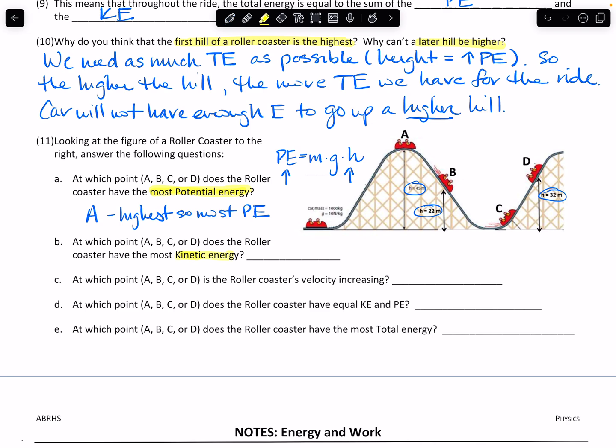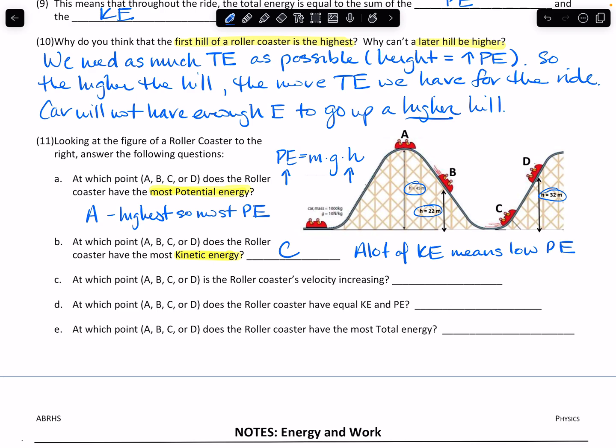At which point does the roller coaster have the most kinetic energy? All right, so a lot of kinetic energy means low potential energy. So I need the lowest value for the height. So if I look, that's going to be C for this particular ride. It's the closest to the ground, so it should be moving the fastest at that point, because the potential energy will be the lowest, which means the kinetic energy will be the highest.